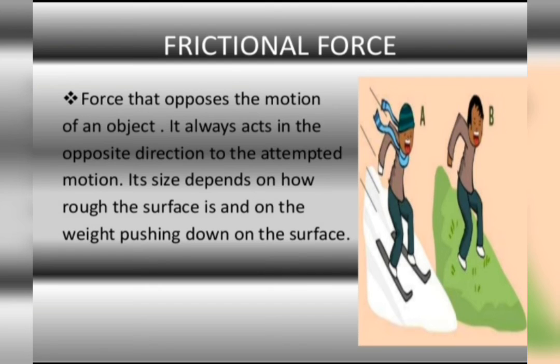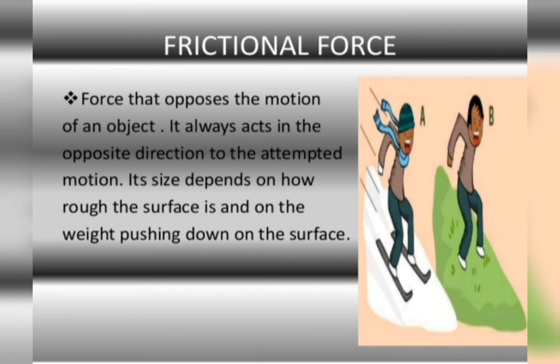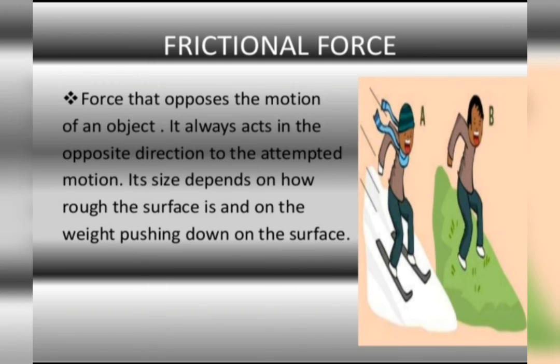Similarly, suppose we are rowing a boat which is moving in water. Suppose we stop rowing the boat, what will happen? It slows down and then stops. The boat which is moving in water, why does it slow down, why does it stop? Again, because of the frictional force between the boat and the water. That force exerted by water opposes the motion of the boat and makes it stop. So again, two surfaces are in contact. One is the surface of the boat and the other is the surface of the water.